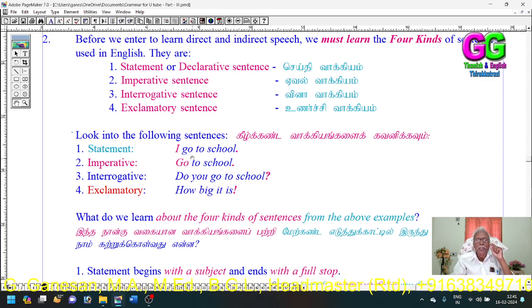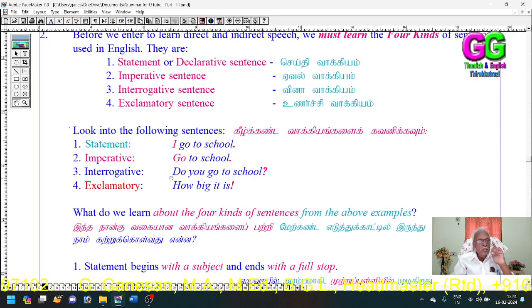So it is the example for statement. A statement begins with a subject and ends with a full stop. An imperative sentence starts with a verb and ends with a full stop. An interrogative sentence ends with a question mark. An exclamatory sentence ends with an exclamation mark.